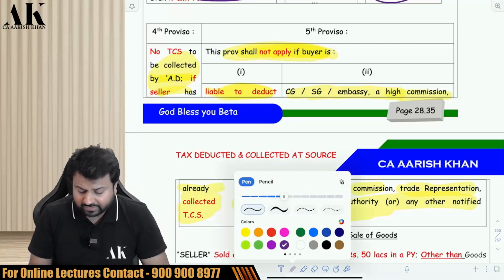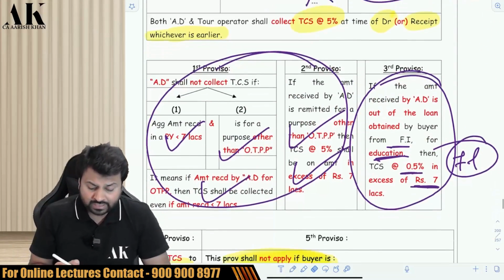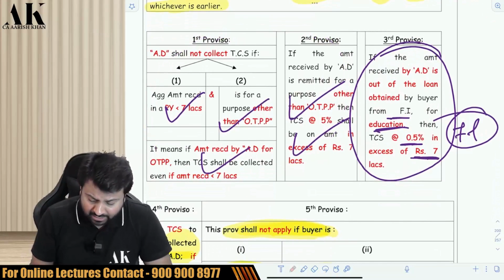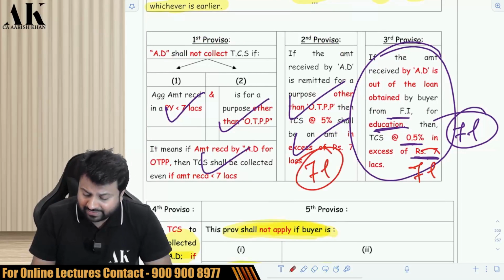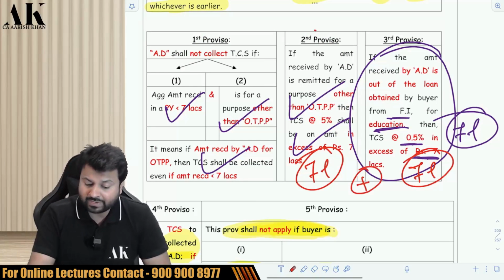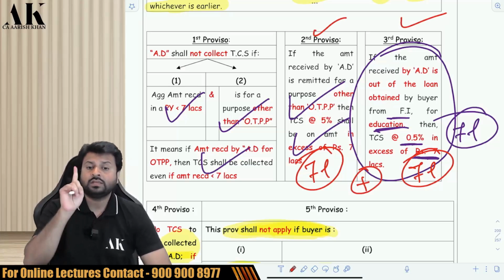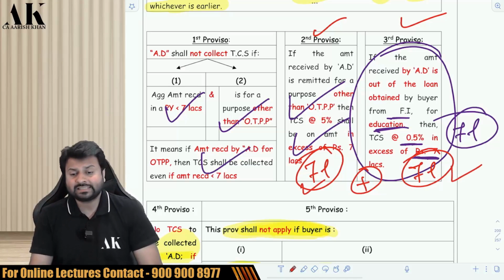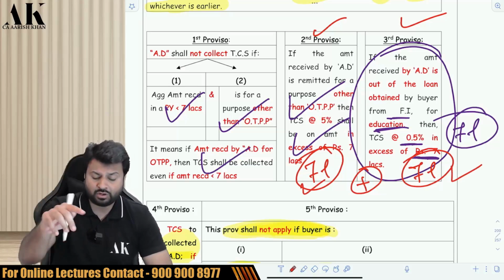One more important thing which I would like to tell you, where students get confused. Sir, here we will get the 7 lakh exemption? Yes, here you will get the 7 lakh exemption. So is this 7 lakh exemption and the 7 lakh exemption for foreign education etc. separate? Yes, both of them are separate because both of them are in separate provisos. So this 7 lakh is a separate exemption, and this 7 lakh is a separate exemption. While solving the problem, you have to be very clear about that.